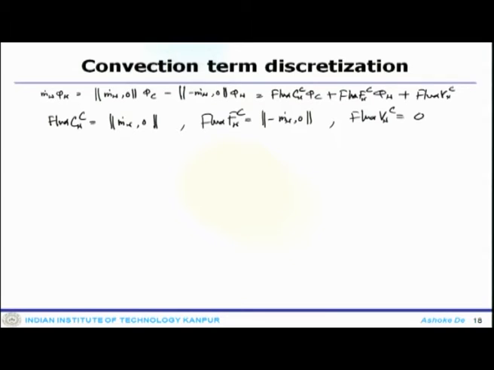So, you get for these different systems the solution coefficients.